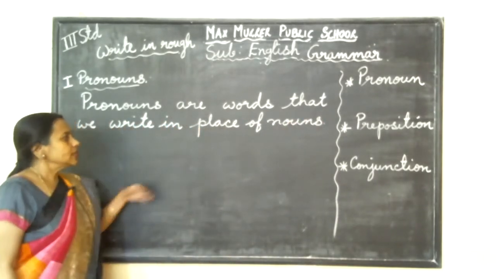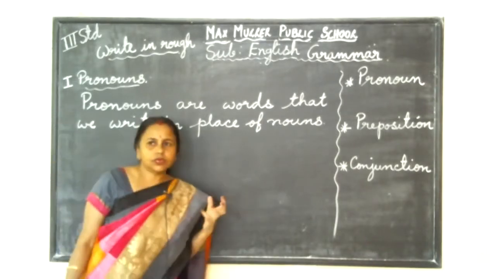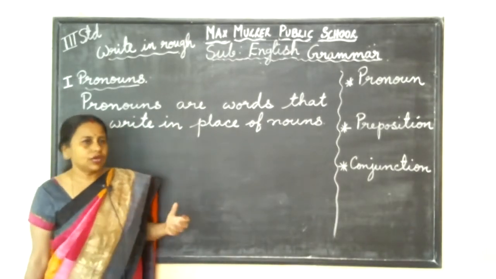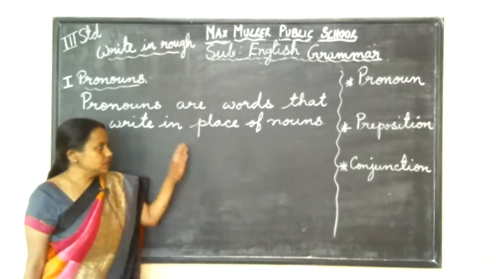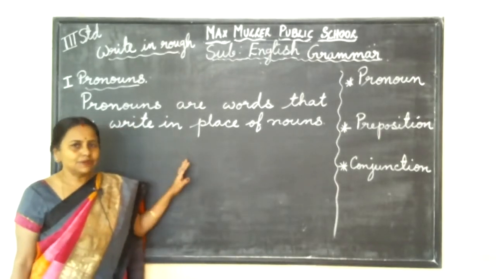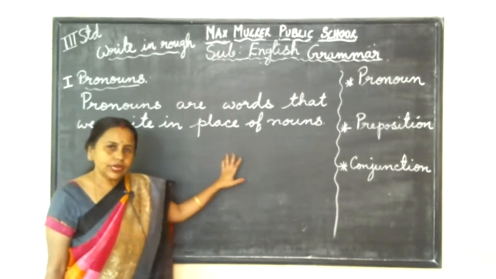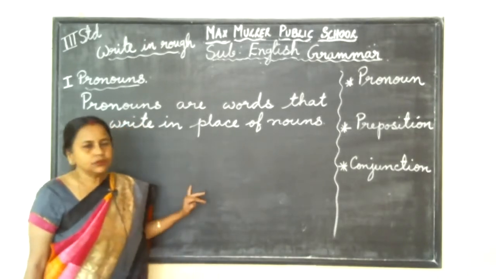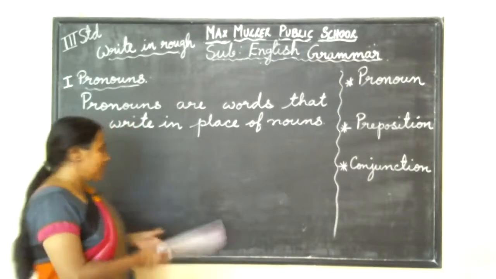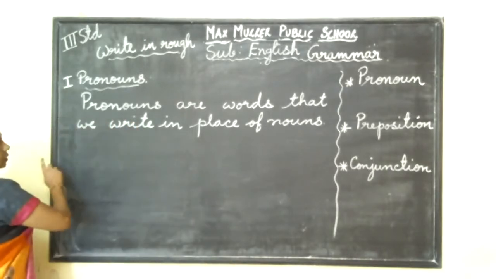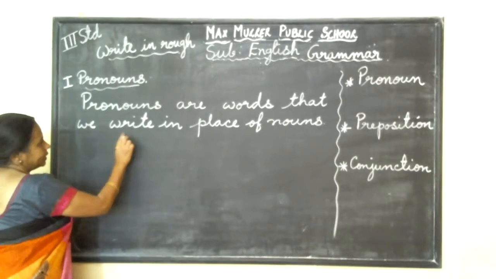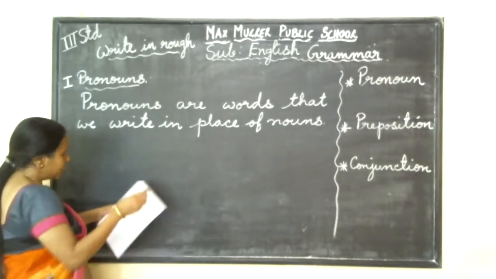In place of that, suppose we say something about some noun, and we want to say two or three sentences. But every time repeating the same noun doesn't sound nice. If you repeat the same noun two or three times, instead of that, in the first line we write the noun, and in the second and third we can write a pronoun in place of the noun. So what are examples of pronouns? So this is it: pronouns are words that we write in place of nouns. This is the definition.